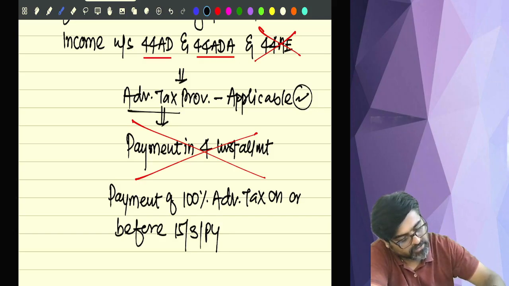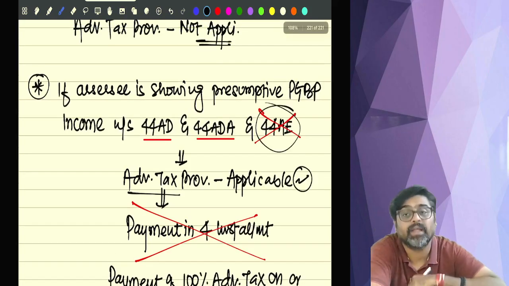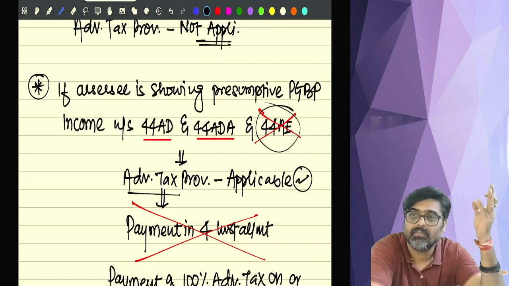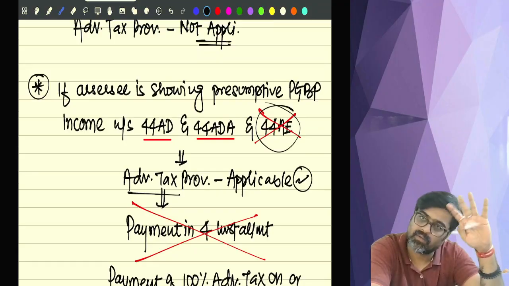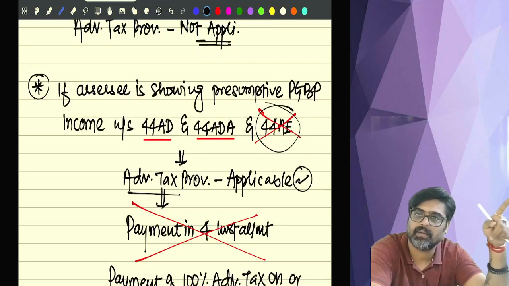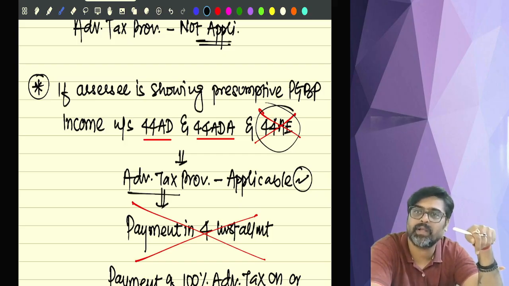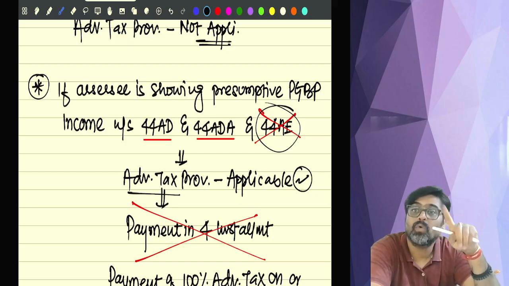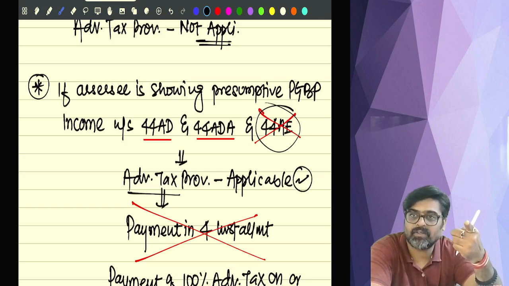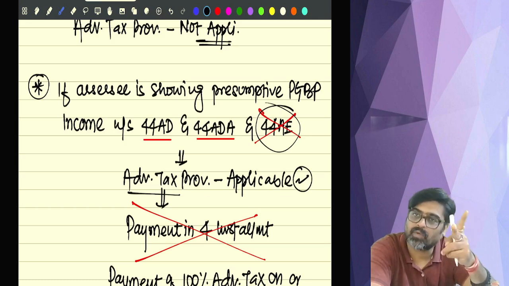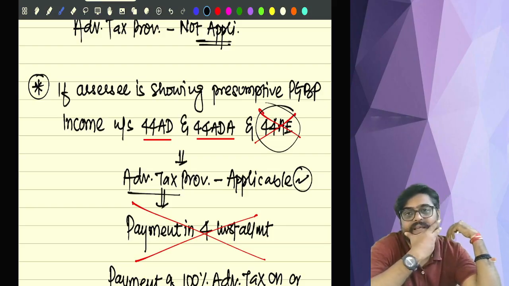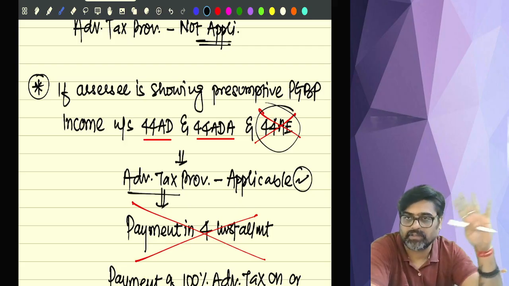But what about the assessees who follow 44A? For them, advance tax is also applicable, and for them 4 installments are also applicable. They are not given this immunity. This immunity from 4 installments is given only to those assessees who are showing their presumptive income under 44AD and 44ADA. That's it. Understanding? Everyone? So this was your advance tax, fully done.